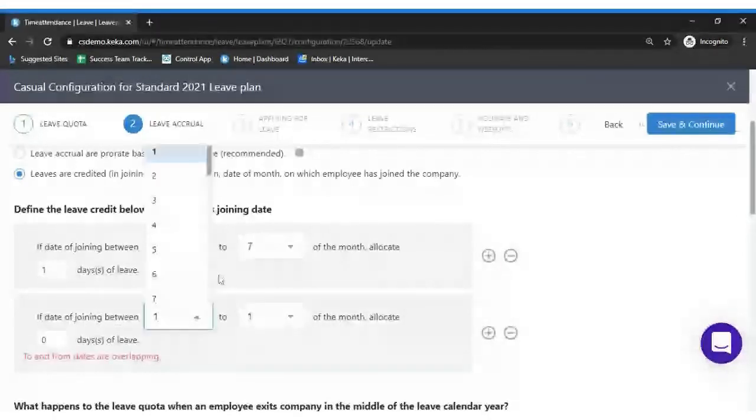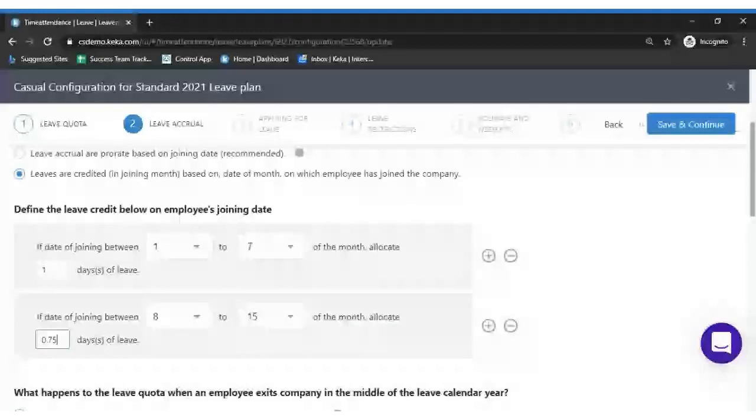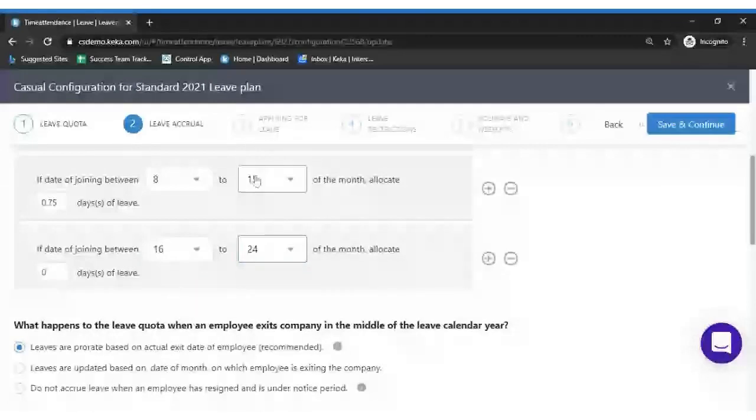Okay, so in case his joining date is from 8 to 15, he would be getting 0.75, and if he joins between 16 to 24, he would be getting 0.5.